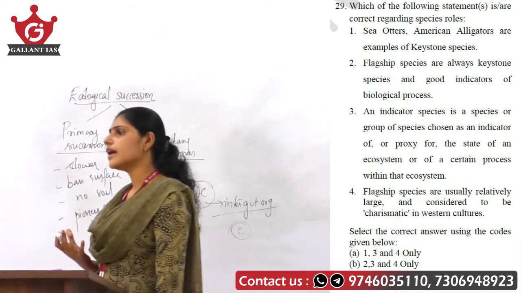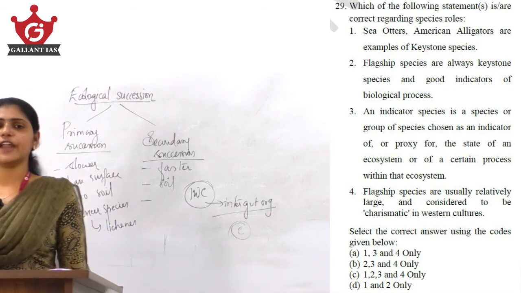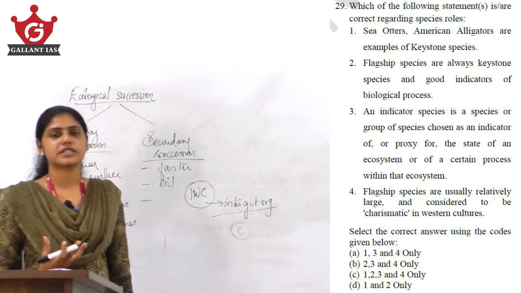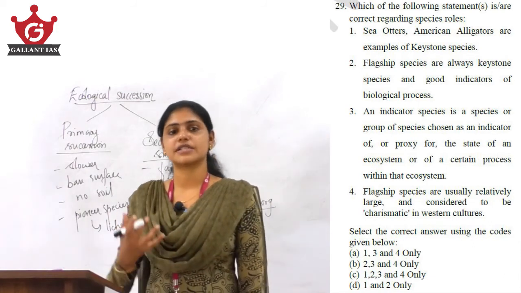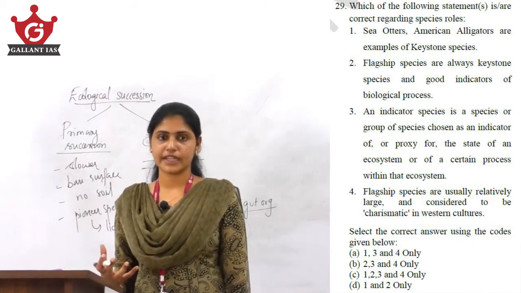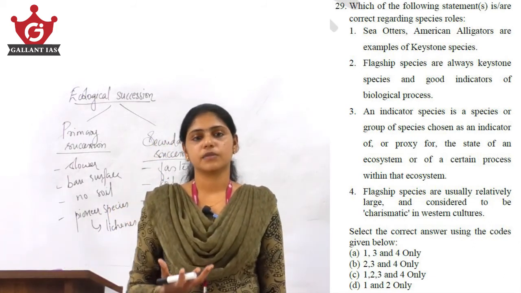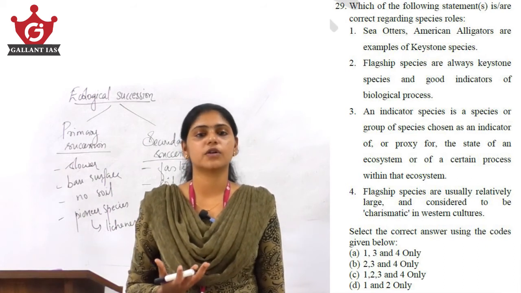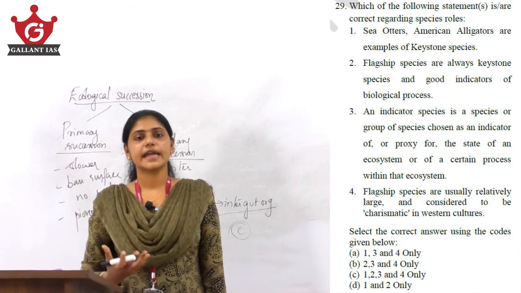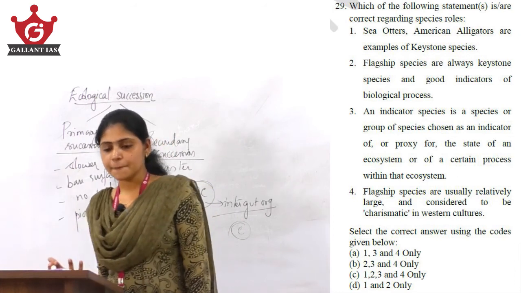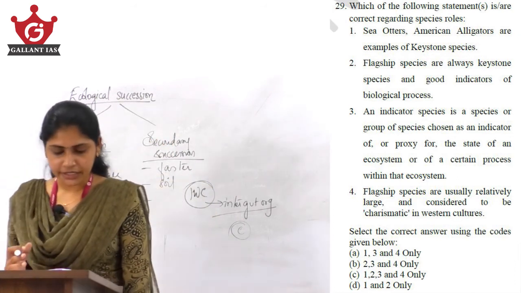Because they actually reflect the quality of the environment in which they live, or they indicate the biological processes that are happening within their ecosystem. Okay, they are indicators of the health or the quality of the ecosystem in which they inhabit. Such type of species we call indicator species. So here, yes, the third statement is right.